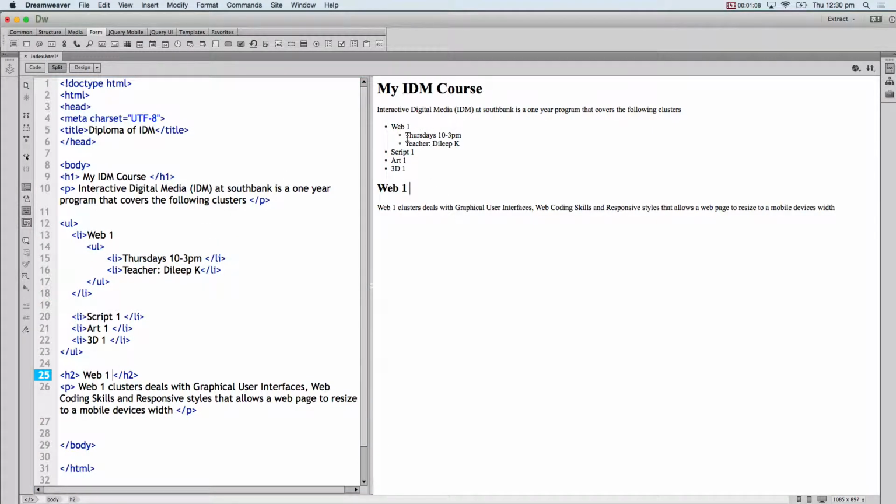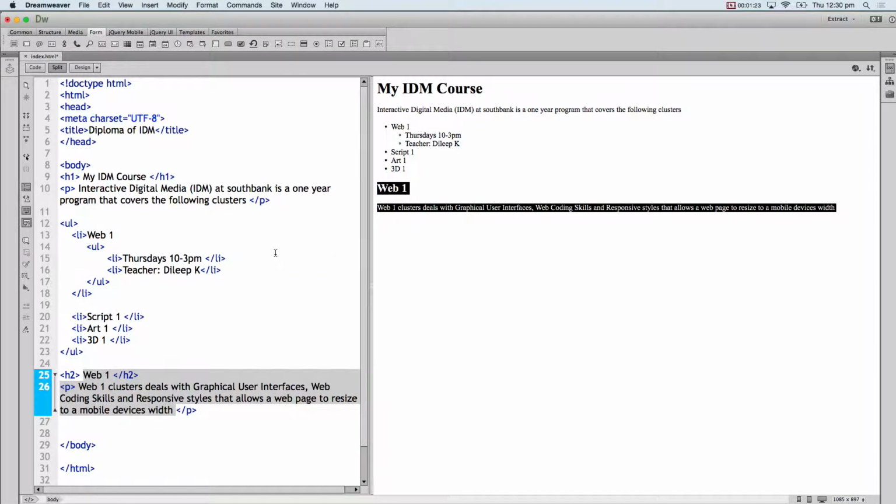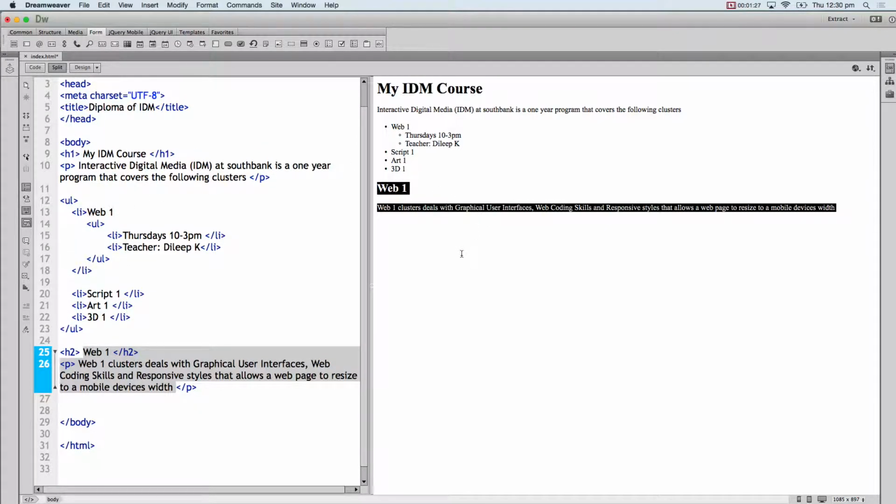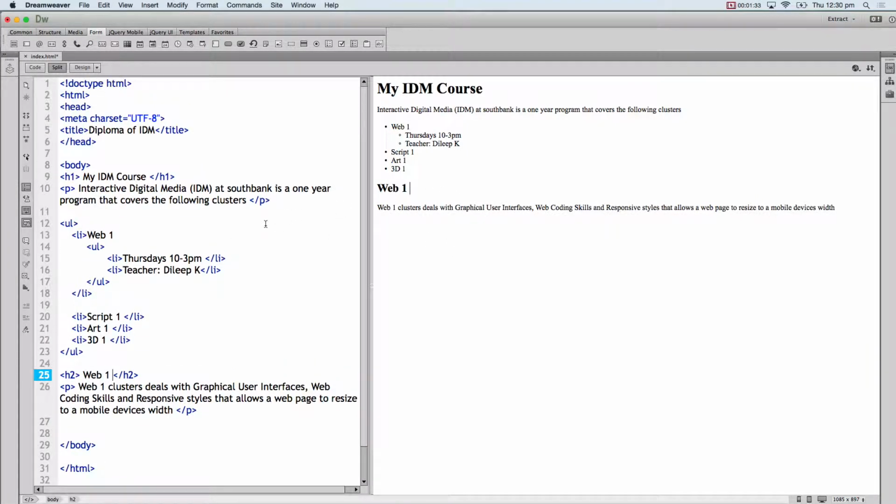You can see this. So before you leave today, I would like you to make something similar for script 1: make 2 things under script 1, make 2 things under art 1, make 2 things under 3D 1. I would like you to put some dummy text for web 1, script 1, art 1 and 3D 1, which you can update as your teachers tell you more about the course. But now I'm going to jump into styling.